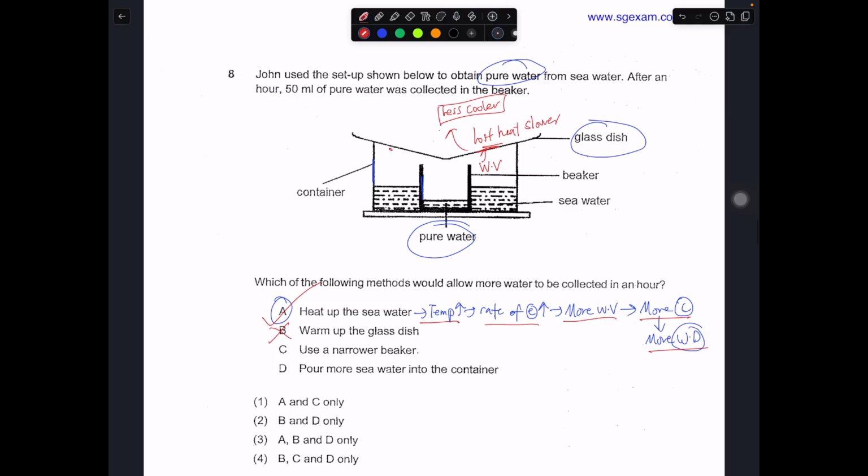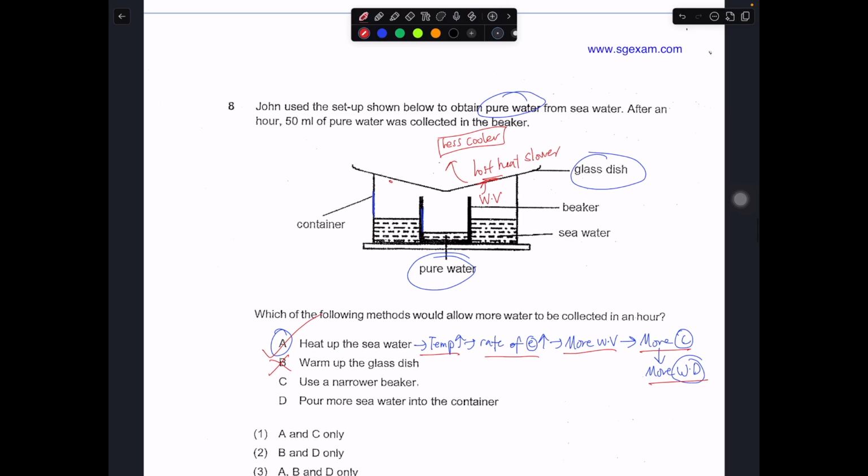One thing you have to take note of is that the rate of condensation depends on one factor: the temperature difference between the water vapor and, in this case, the glass dish. The greater the temperature difference, the greater the rate of condensation.